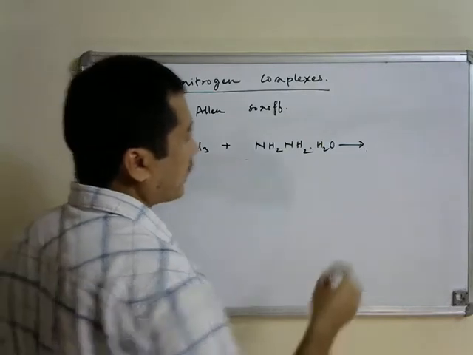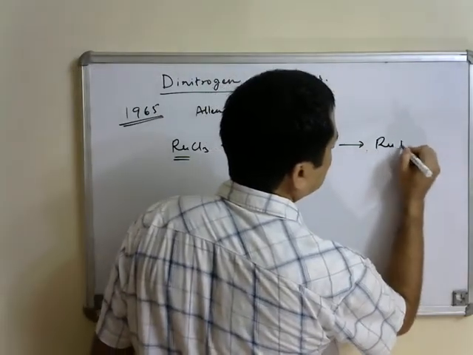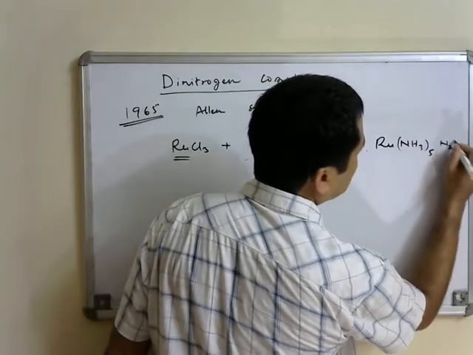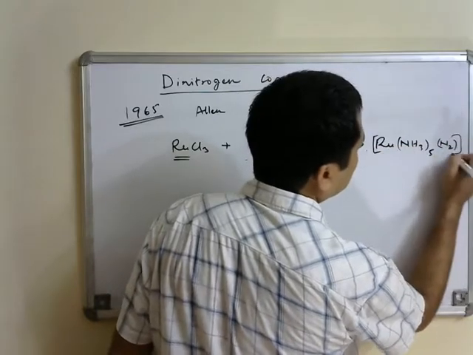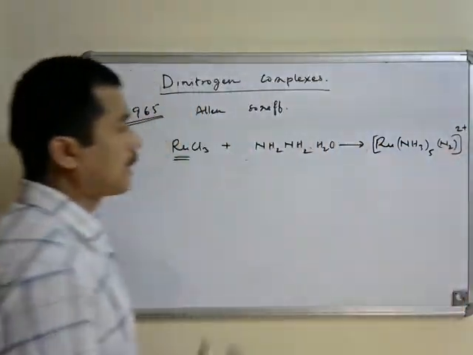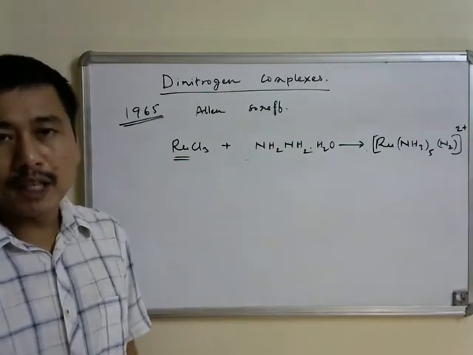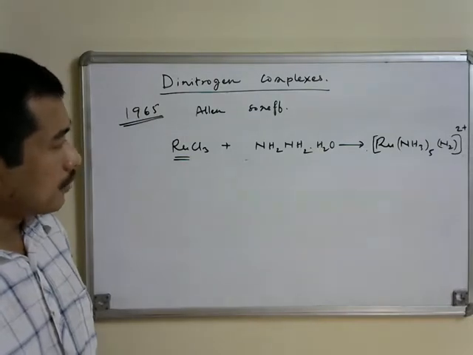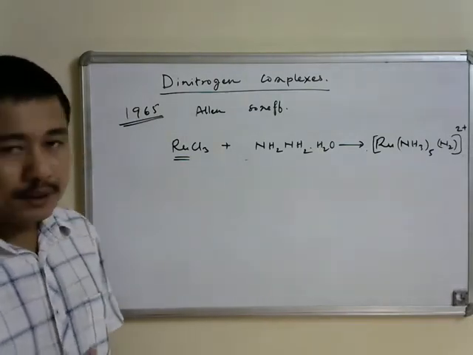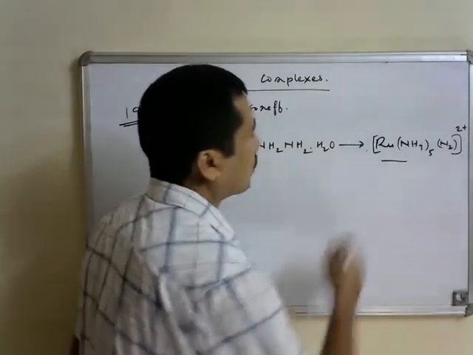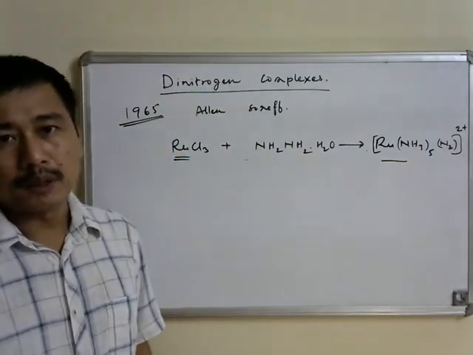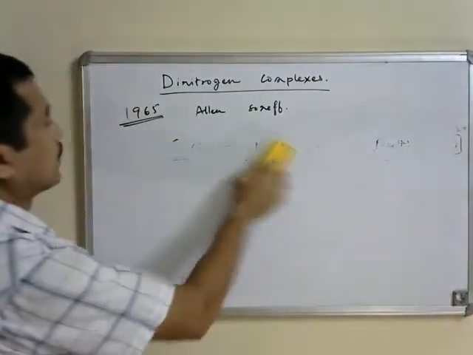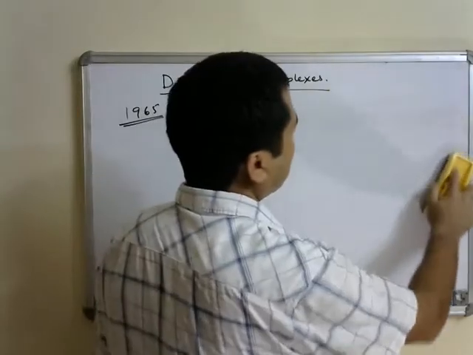is a ruthenium dinitrogen complex with 5 amine ligands. So that is how the first metal dinitrogen complex was prepared. Accidentally it was, and also after this initial preparation, several preparative methods for preparation of this particular complex have been developed, and we will now see how one can prepare other metal dinitrogen complexes.